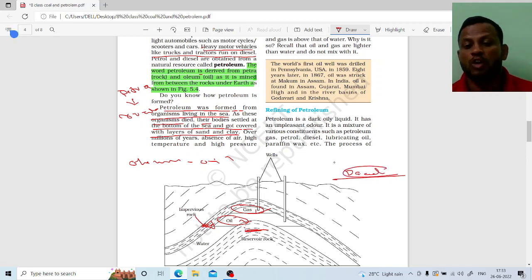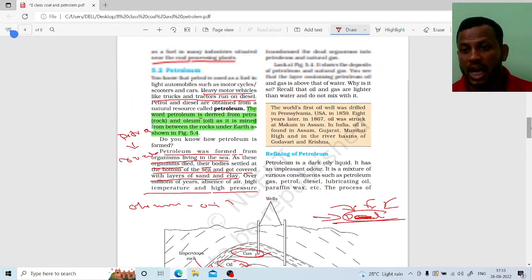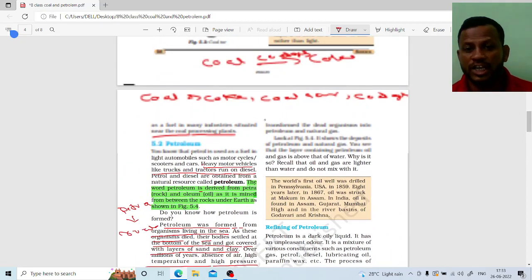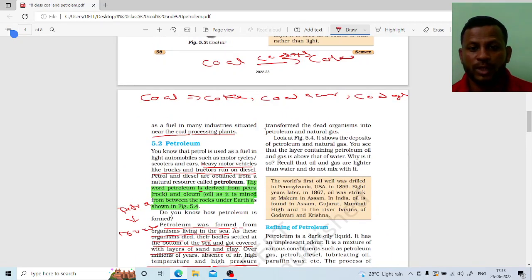A lot of sand is deposited over and over for many years, and slowly, under the pressure of the earth crust and the high temperature and high pressure, these dead bodies are converted into petroleum or natural gas, right?